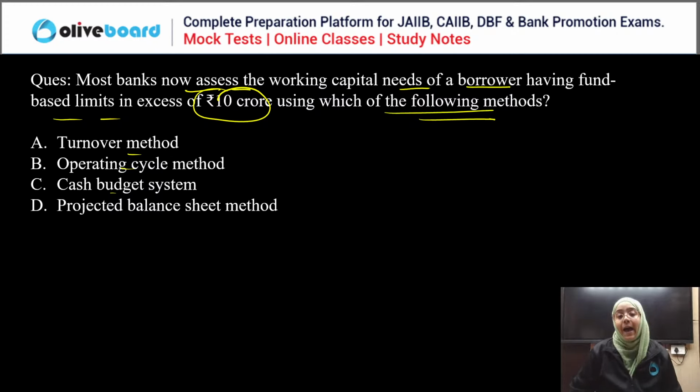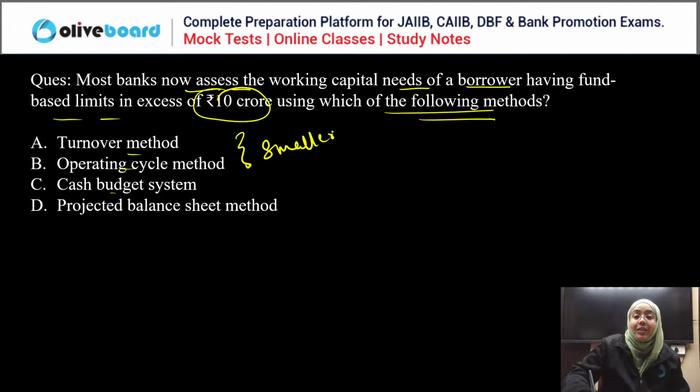If you have a large borrower, for large borrower means 10 crores and above, banks always use the cash budget system. Remember this. For the big borrowers, and who are the large borrowers? 10 crores and above. For them, cash budget systems are used. And for other smaller limits, turnover or operating cycle methods are the best method. So these are for the smaller limits. And for 10 crores and above, cash budget system is the correct answer. Okay.